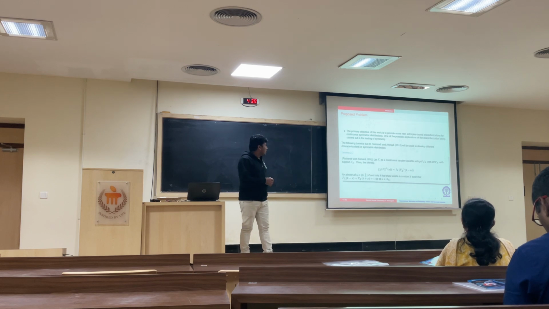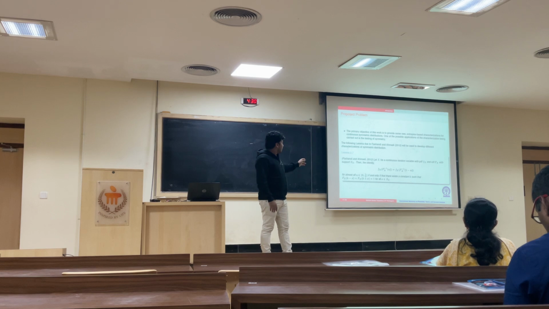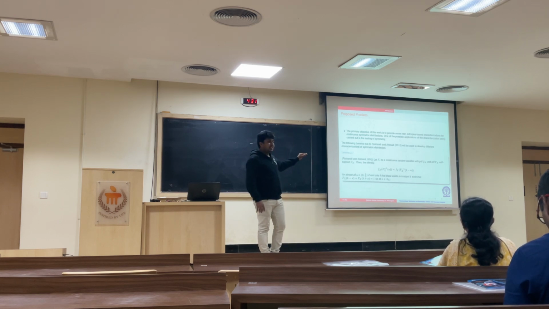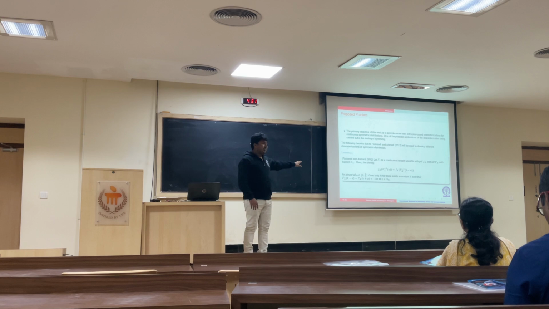It says that X is a continuous random variable with PDF small f_X and CDF capital F_X. Then small f_X of capital F inverse u is equal to small f_X of capital F inverse 1 minus u. These two are equal for almost all u belonging to (0, 1/2) if and only if the distribution is symmetric about k. And in fact, I say if it is symmetric about k, k must be the mean.